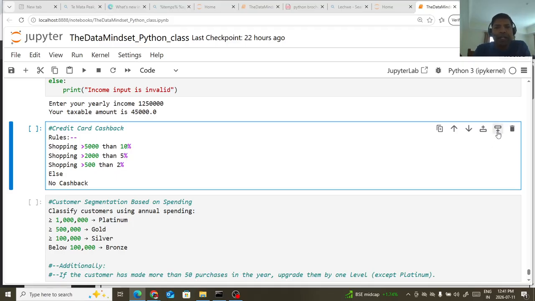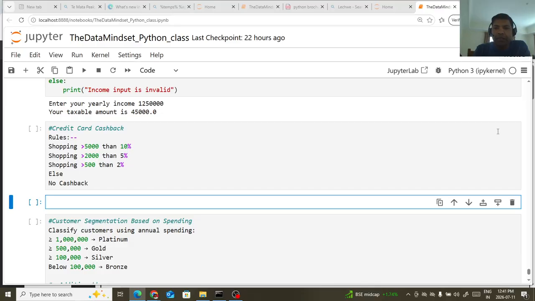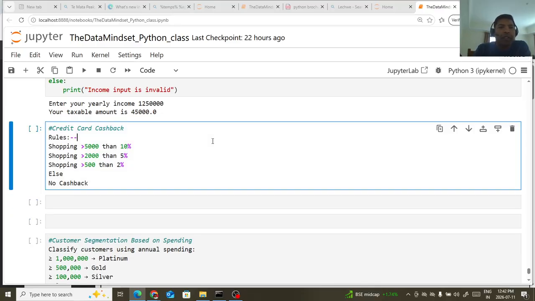Alright, so we will write our solution here. I'm just inserting some cells. Look at the problem. It says how you can give cashback to your customers depending upon their shopping values. Let's say if the customer spends more than 5,000 rupees, then you give 10% cashback.